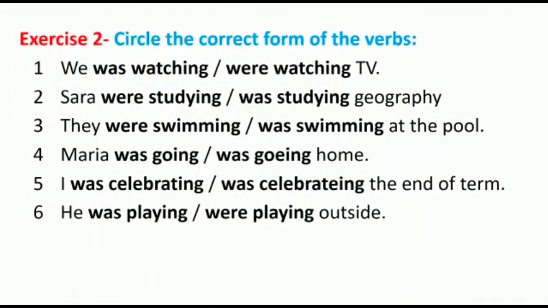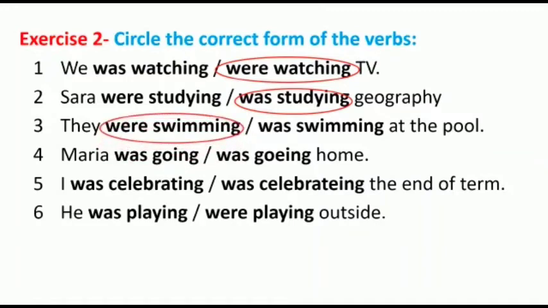Circle the correct form of the verbs. Number 1. We was watching or were watching TV. Very good. We were watching TV. Sarah were studying or was studying geography. Very good. Was studying geography. They were swimming or was swimming at the pool. Very good. Were swimming at the pool.